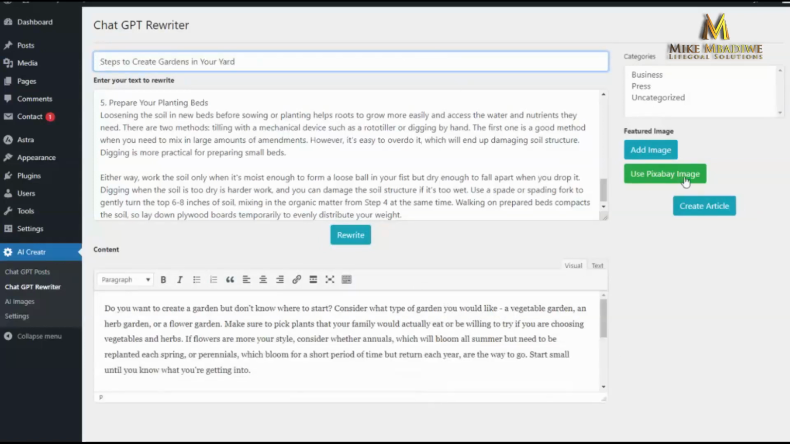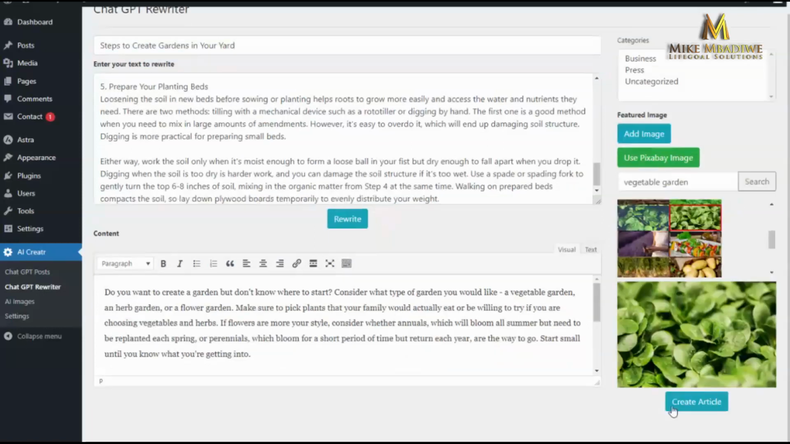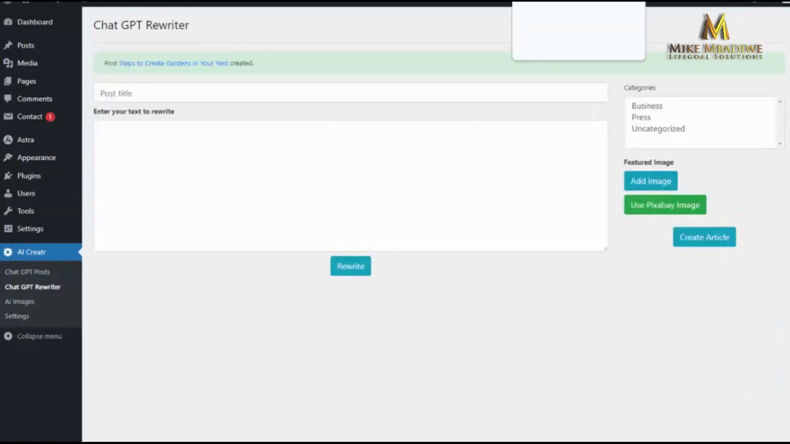I can give the post a title. Now let's use that image we just created. So I just hit add image, and then all I need to do again is hit create article, and it'll go ahead and put that on my site. And I can repeat this process as many times as I would like.